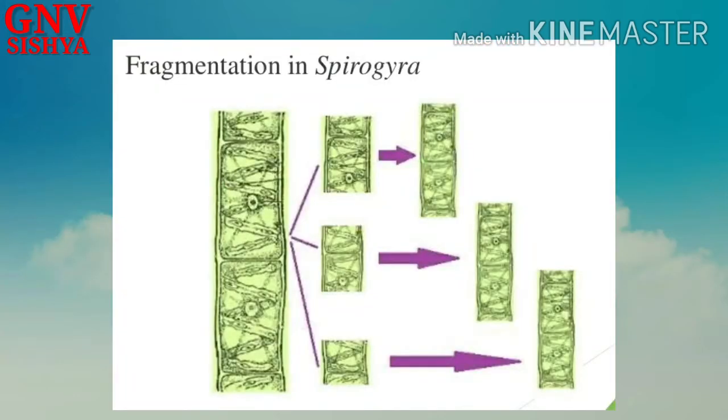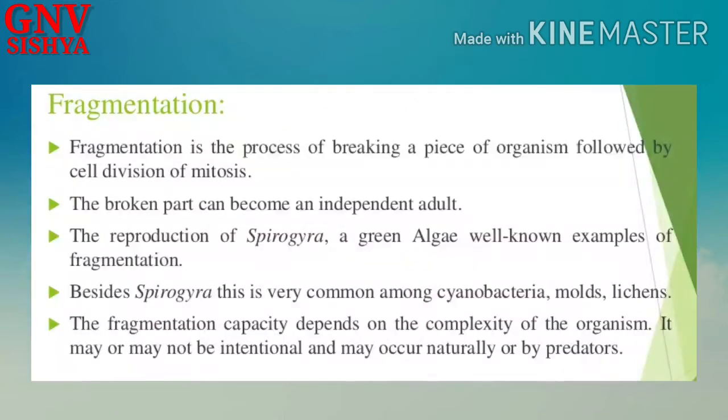In Spirogyra, fragmentation takes place. Spirogyra splits into several pieces and each of those pieces will be able to grow into a new Spirogyra. Besides Spirogyra, there are very common examples like cyanobacteria, molds and lichens. They also undergo fragmentation, and other forms of algae. Okay, Spirogyra is an algae. Several other species of algae also undergo fragmentation, right?